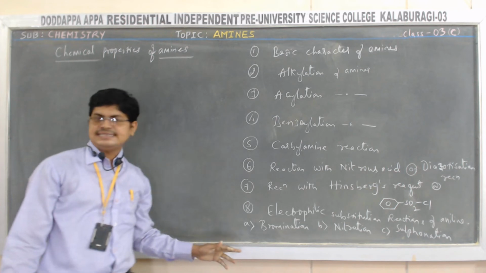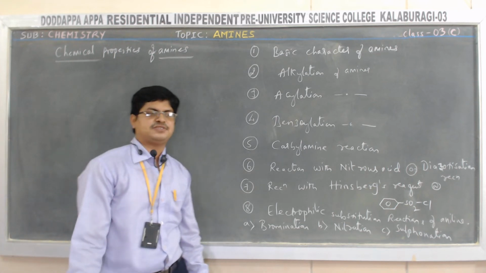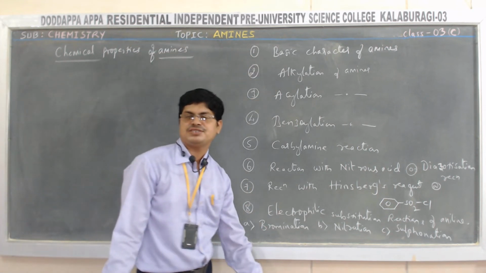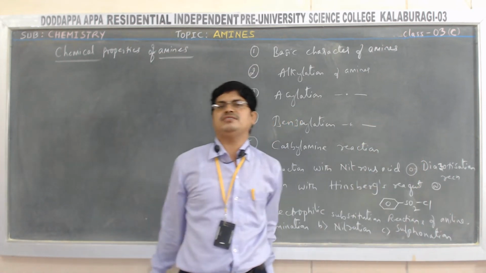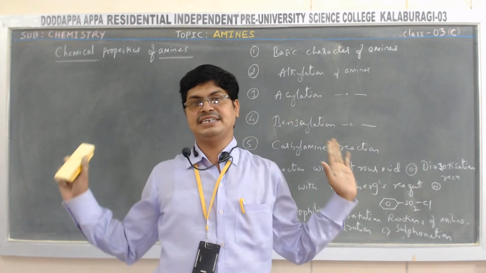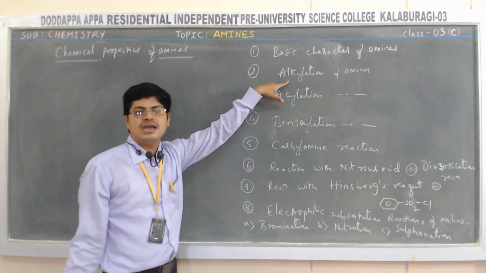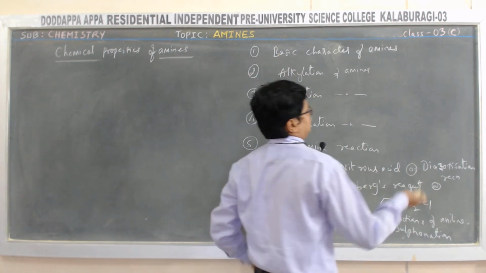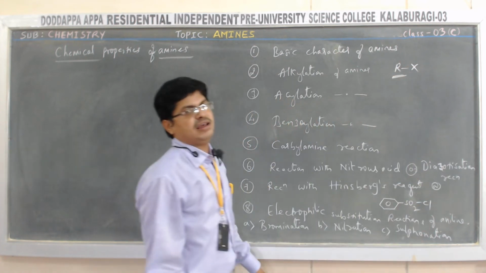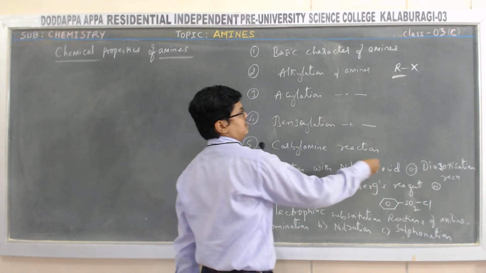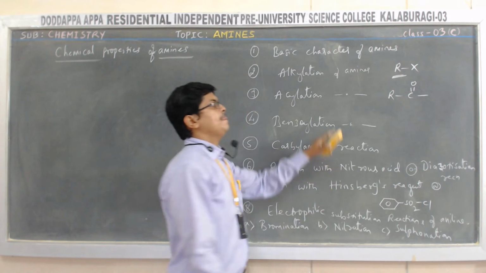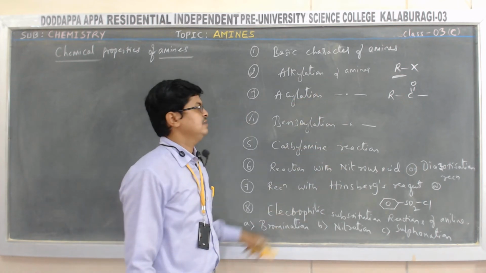So these are the eight chemical properties for your syllabus. First we are studying the basic characteristics of amines, which means amines are basic in nature. What is the proof for that? What are the characteristics of amines which show they are basic in nature? Regarding this we are studying. Followed by alkylation, that is addition of an alkyl group. Addition of an alkyl group to amines is called alkylation of amines. Then acylation, addition of an acyl group to amines is called acylation of amines.